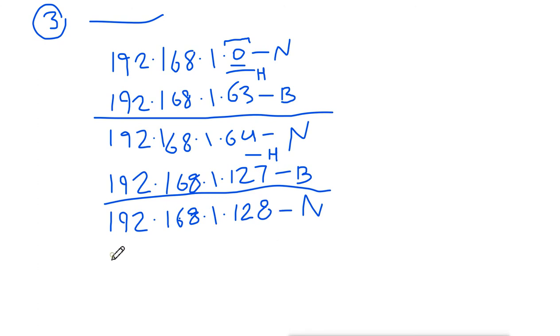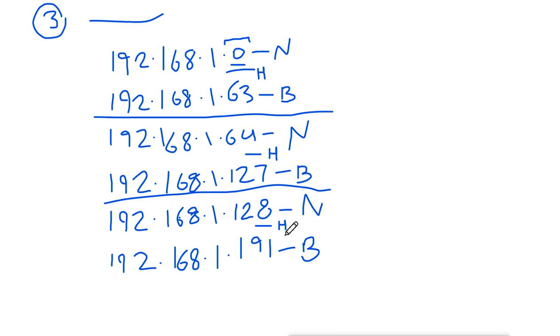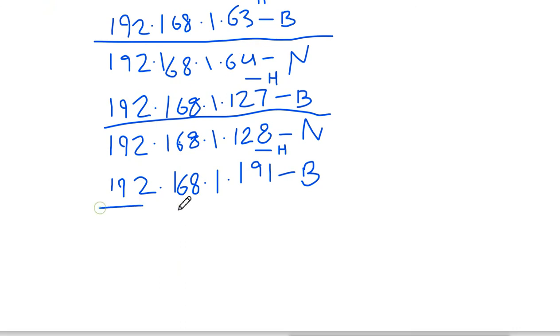Then it will go on to 192.168.1. Now I will add 64 numbers here because each block has 64. So 128 plus 64 will be 191, and that will be the last address for this block. All the remaining addresses in between will be considered as host addresses. That is the end of this block.